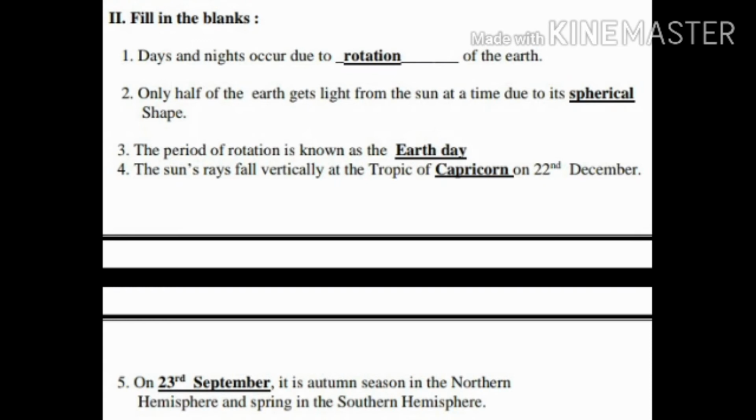On 23rd December, it is dash season in the northern hemisphere and spring season in the southern hemisphere. Yes, the autumn season in the northern hemisphere and the spring season in the southern hemisphere. On 23rd September, it is the autumn season in the northern hemisphere and the spring season in the southern hemisphere. Clear, children? We'll move on to the next Roman.